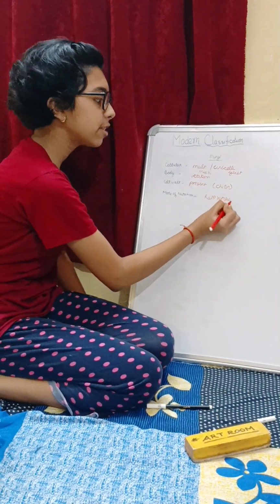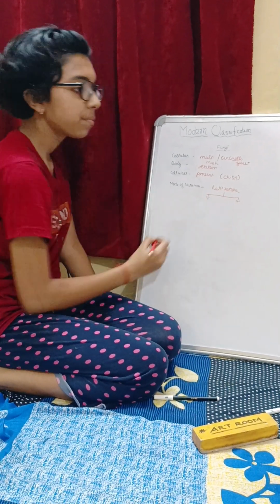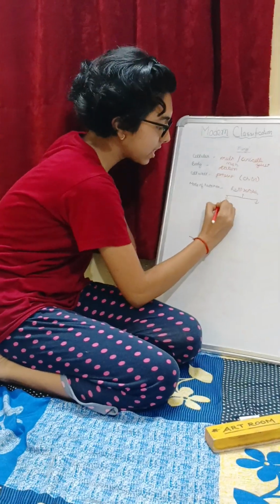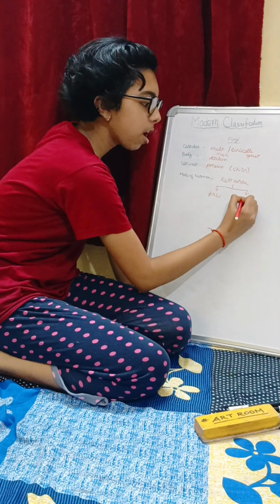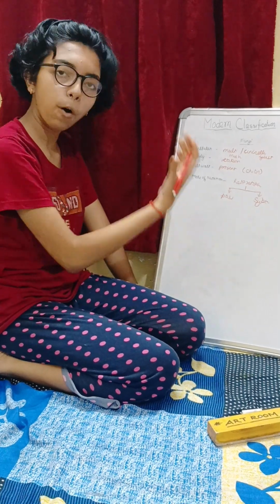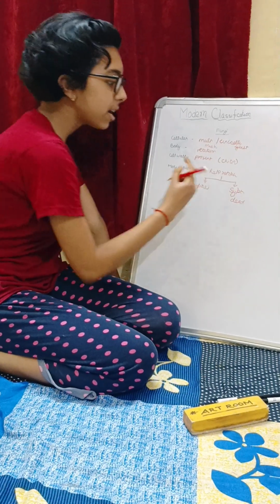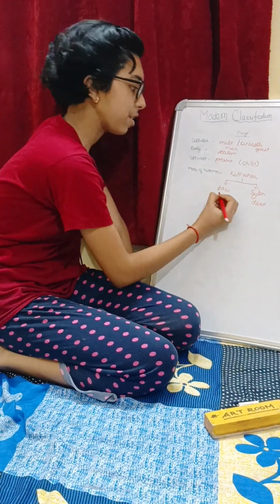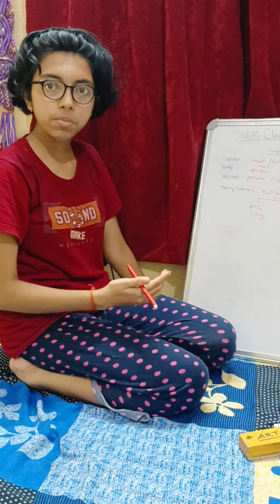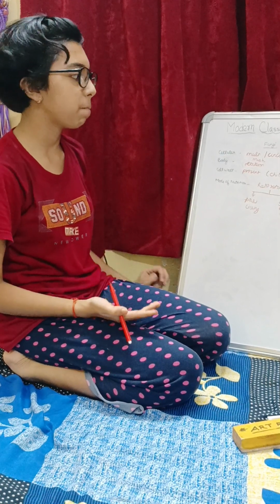Heterotrophic mode of nutrition is further divided into two types. First is parasitic and second is saprophytic. In saprophytic, the host of the fungi is dead, while in parasitic the host of the fungi is living. Now examples of fungi are mushrooms, yeast, etc. These are the examples of fungi.